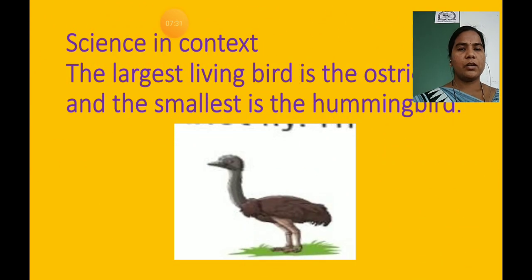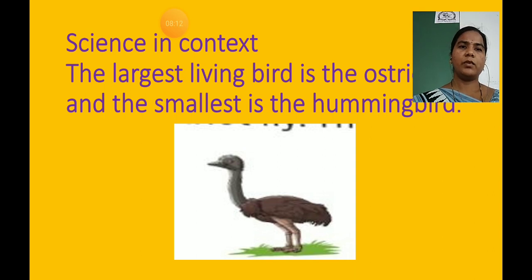Now first of all we will see science in context. The largest living bird is the ostrich and the smallest is the hummingbird. So children, science in context, it means what? Your GK, more information. There is a largest living bird and that is the ostrich. The picture is in front of you. That bird is a large bird. Among all birds, that bird is the largest living bird.